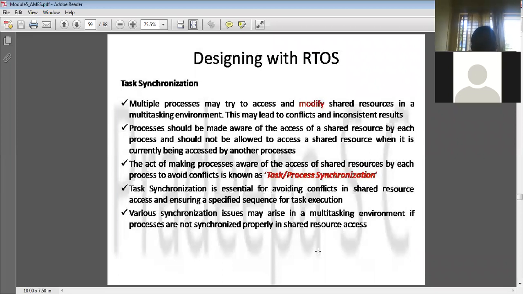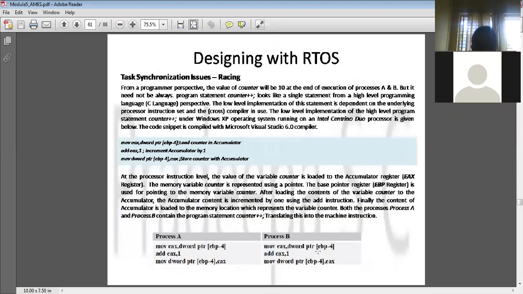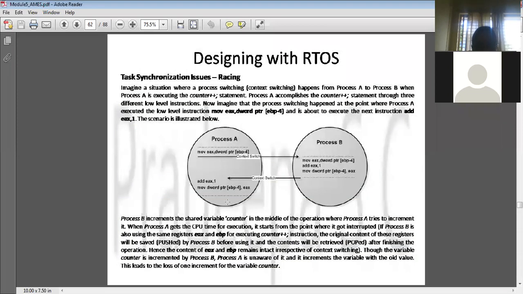The first one is called racing. What is a racing condition? I just want to show you here: two processes are communicating with each other. Process A is running certain code, and process B is also running code, and both processes are sharing the same variables.